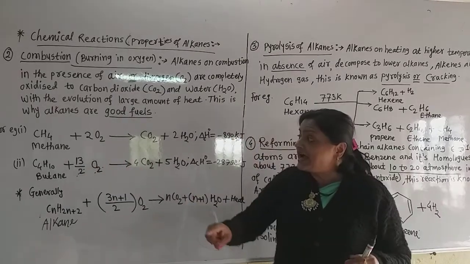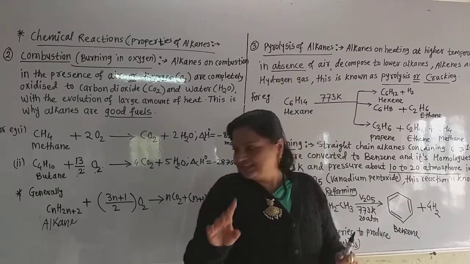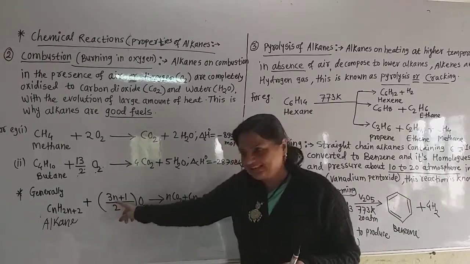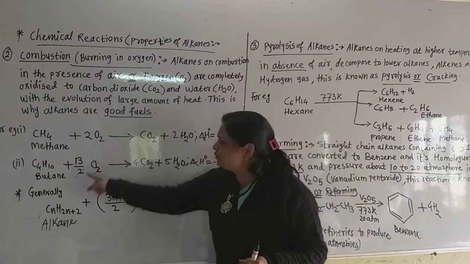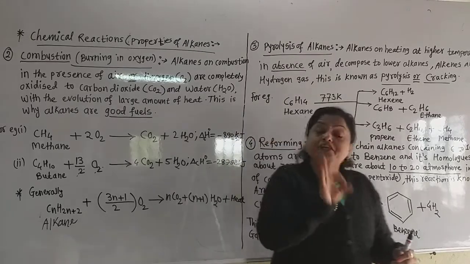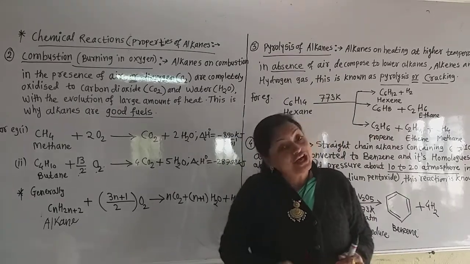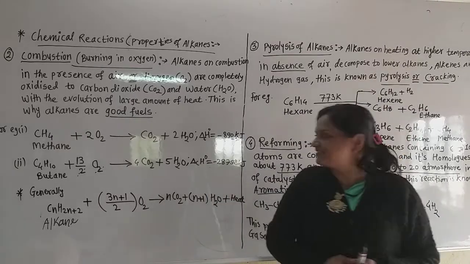So multiply the number of carbon atoms by 3 and add 1 to that. So carbon number is n, so 3n plus 1, and this is divided by 2, and the O2 is also there. So you must write this general reaction also in your short notes. From this we can convert the reaction in this way.